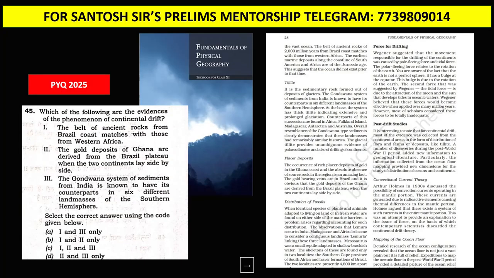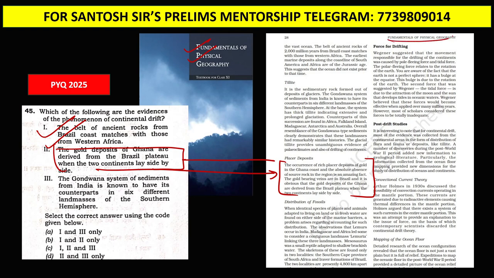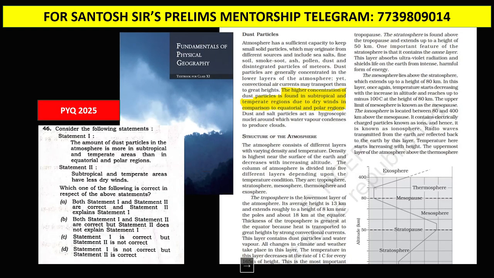Next, geography. 4 questions were directly from the Fundamentals of Physical Geography book. You can see this question on continental drift, exactly word to word. You can see this Ghana coast gold deposits question, exactly taken from the Fundamentals of Physical Geography book. Next, you can see this question on the amount of dust particles, again from the Fundamentals of Physical Geography atmosphere chapter. The sentence has been taken exactly from the NCERT book. Last year there was a question from this place, and now this year they have asked a question on this place.